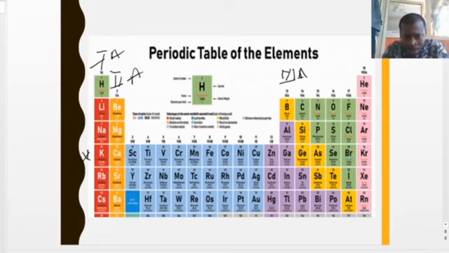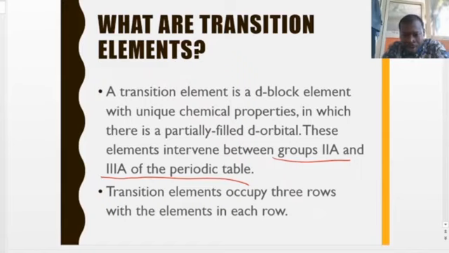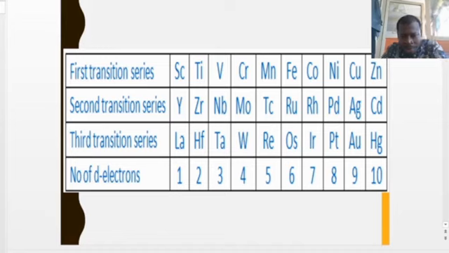They are basically made up of 3 different rows. We have row 1, row 2, and row 3 transition metals. These are the 3 major rows upon which these transition metals are located. In addition to that, the transition metals, just like we said, have partially filled d electrons.